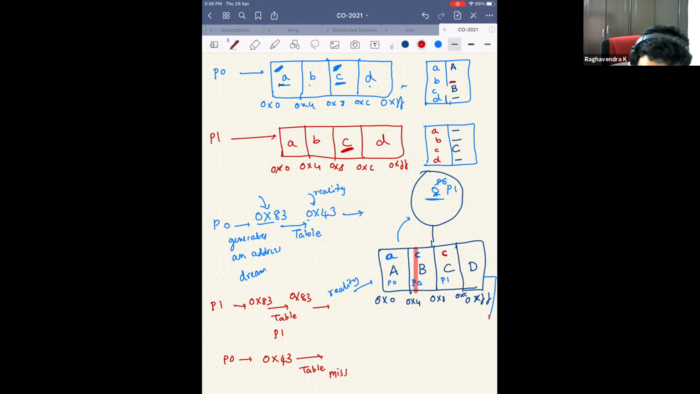Somewhere in this secondary storage, somewhere in this big barrel, I have process 0's A, B, C. And somewhere in this main memory, I also have process 1's A, B, C, D. So in that big barrel, in that secondary storage, I have all the processes, all the pages. So now there is a table miss. What should you do now?